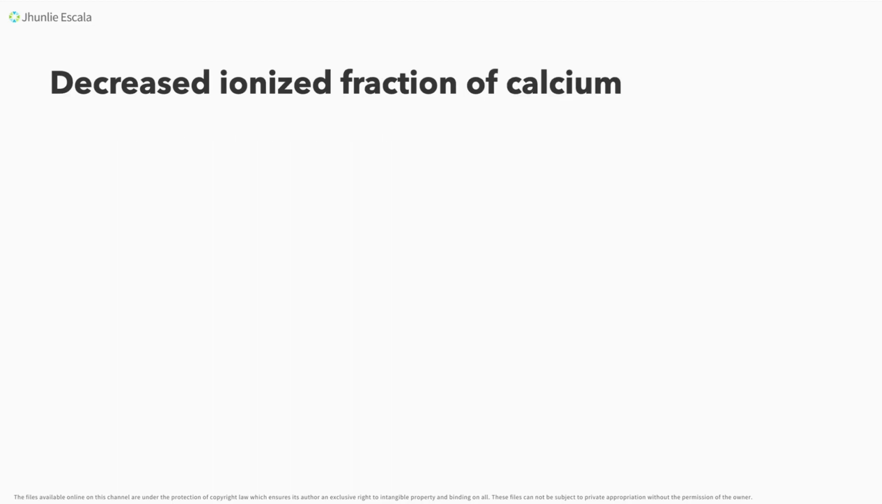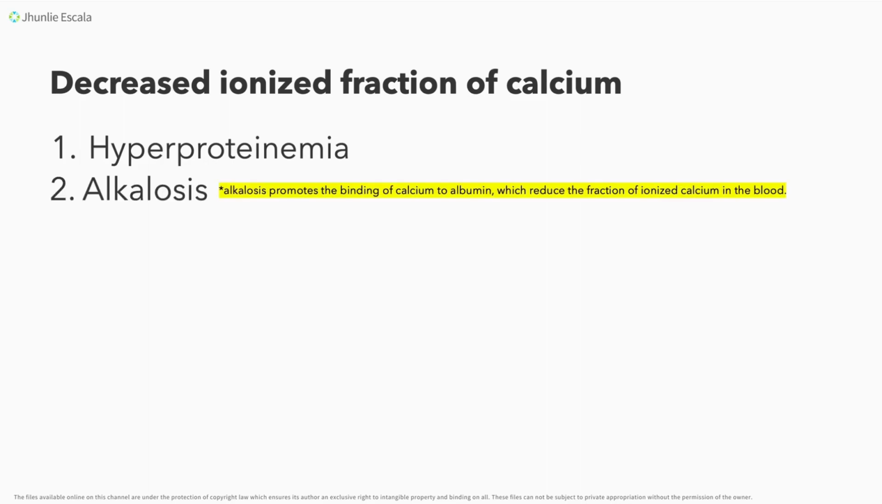Okay? Next is your decreased ionized fraction of calcium. So, ito naman, medyo marami dito mga conditions. So, what are those conditions that can cause your decreased ionized fraction of calcium? Okay, so first, let's have your hyperproteinemia. We also have your alkalosis. Okay, bakit sa alkalosis, kapatid? Alkalosis promotes the binding of calcium to albumin, which reduces the fraction of ionized calcium in the blood. So we need to remember this one. Okay? So nangyari, kapatid, sa alkalosis, nagbabind po ang ating calcium to our albumin.